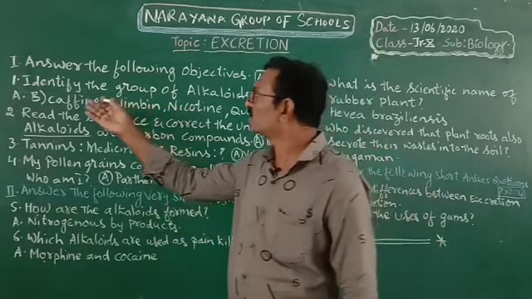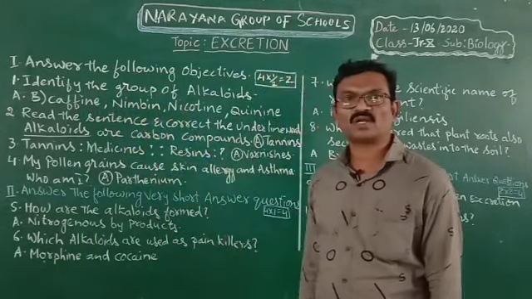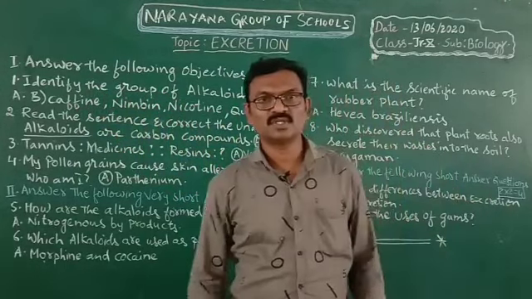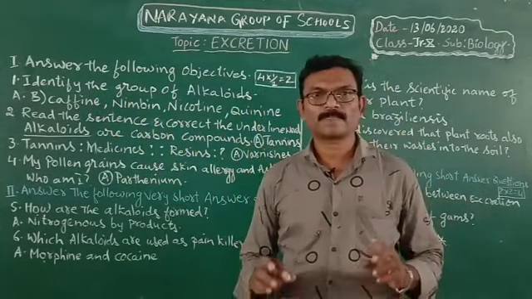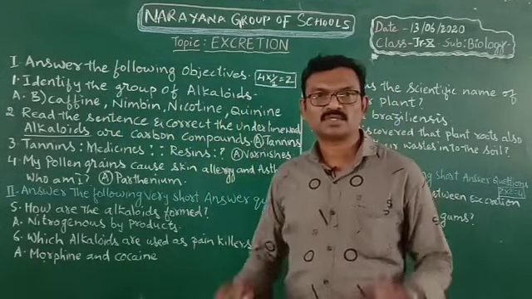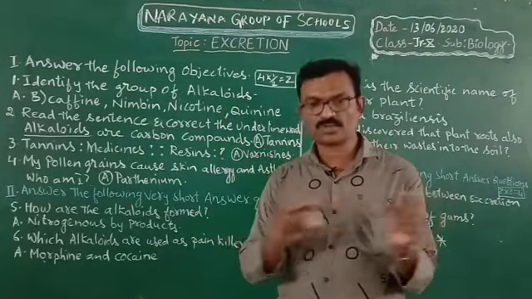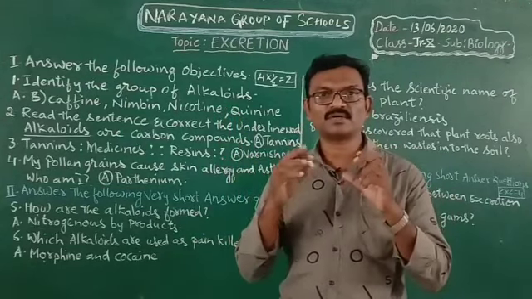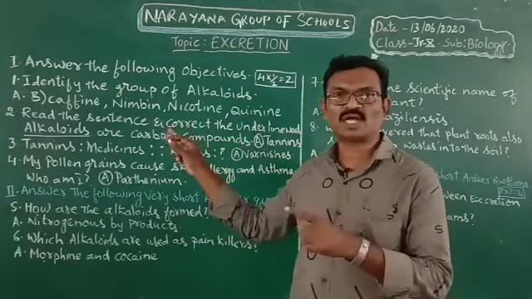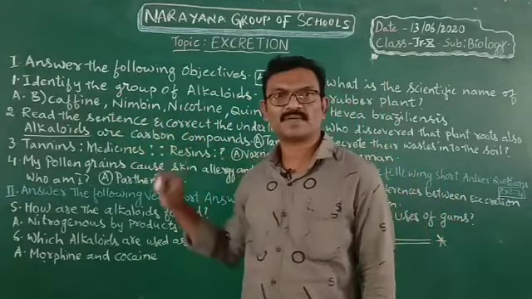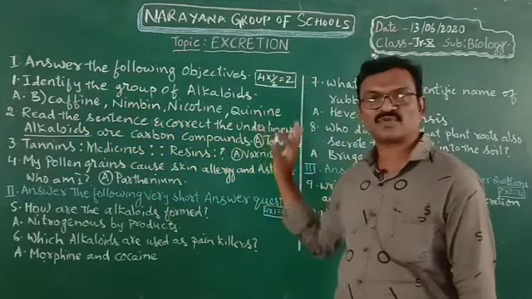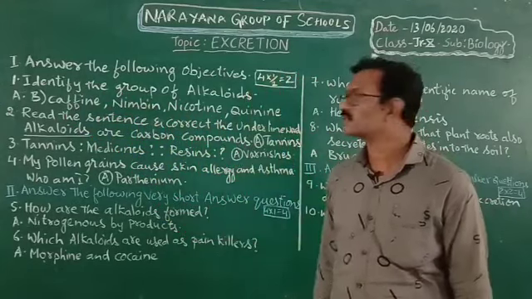The first question is identify the group of alkaloids. That means 2 groups will be given to you, group A and group B. Here asked that which group belongs to alkaloids. So you have to read group A and group B and find out which one is the suitable answer for alkaloid. Here the suitable answer for alkaloid is B. That means caffeine, nimbin, nicotine and quinine belong to alkaloids.